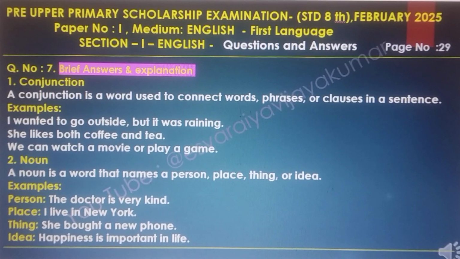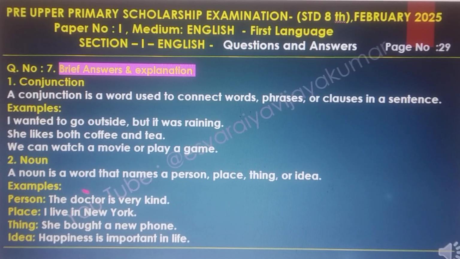The brief answer and the explanations. Conjunctions. A conjunction is a word used to connect words, phrases or clauses in a sentence. Examples: I wanted to go outside but it was raining. She likes both coffee and tea. We can watch a movie or play a game.